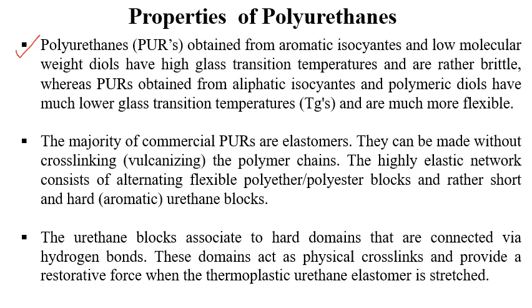What do we understand from high glass transition temperature? When we say high glass transition temperature, it means the polymer is in the glassy state.